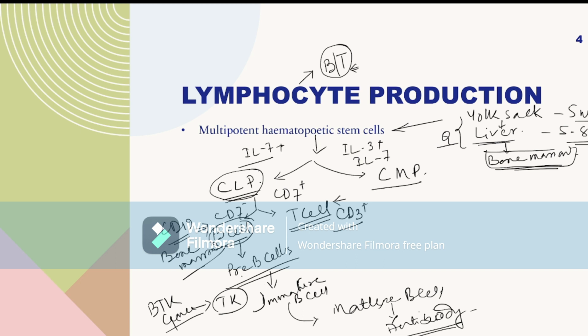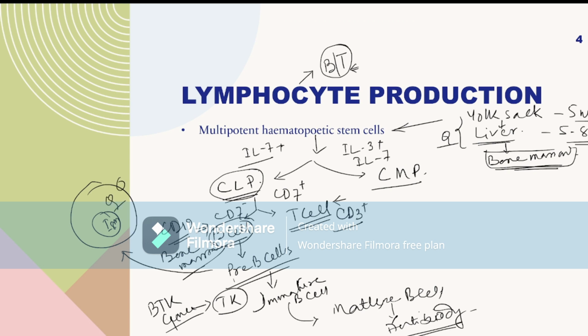This pre-B cell and progenitor B cell, they have intracellular antibody like IgM, but not on the surface. This is all in MCQs.